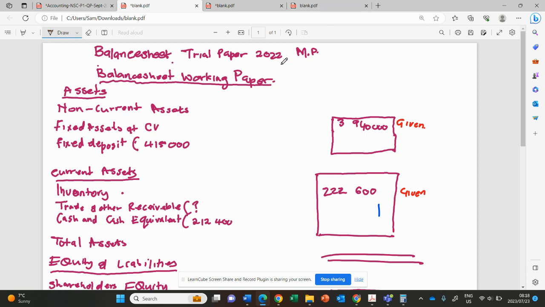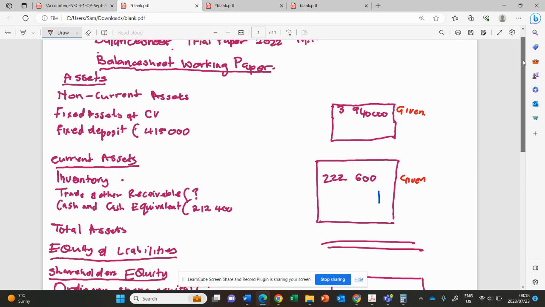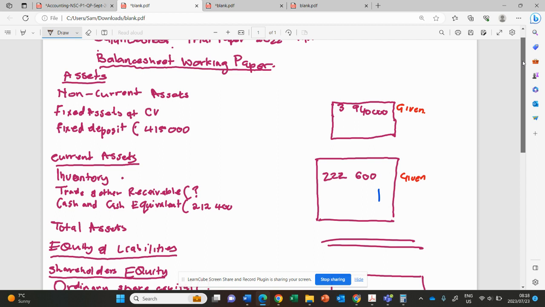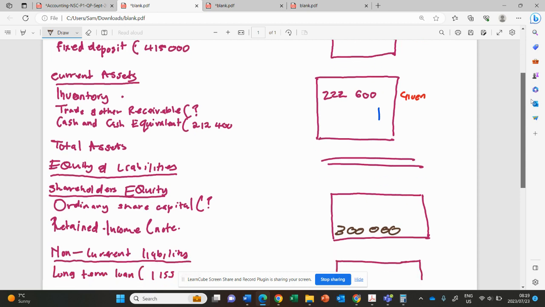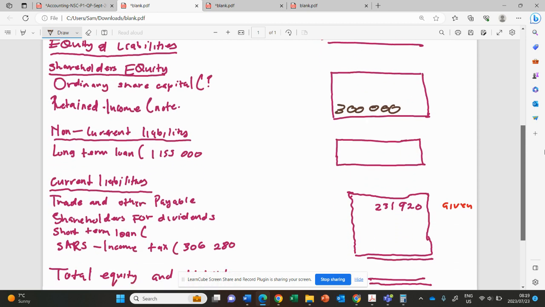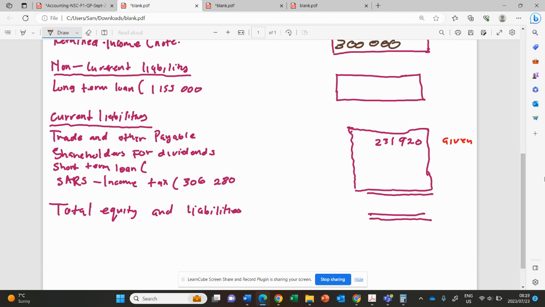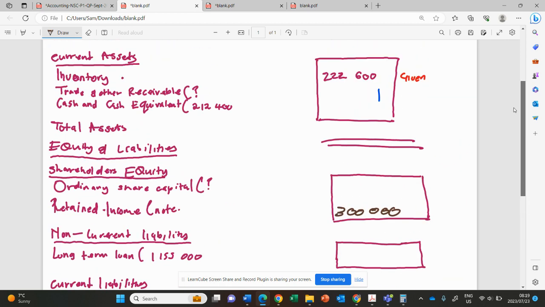As I mentioned, this is the trial paper from Mpumalanga. In this working paper, they are given amounts that are indicated here. We are given the fixed asset at carrying value amount, no need to calculate. Then we are given the inventory, no need to calculate, and we are given the trade and other payables, no need to calculate. Then we need to complete the balance sheet proper.